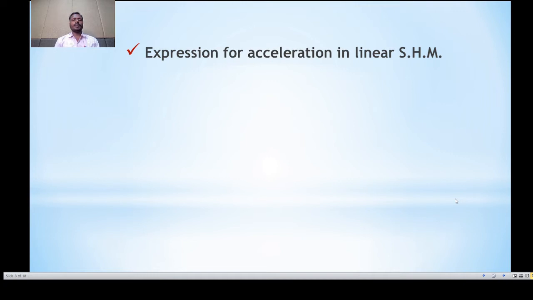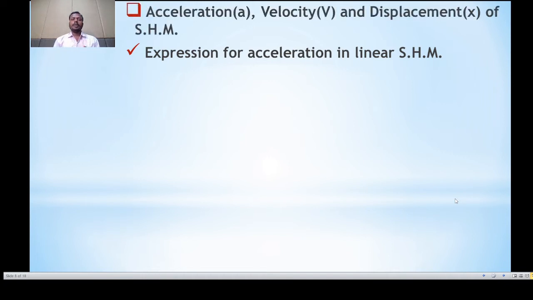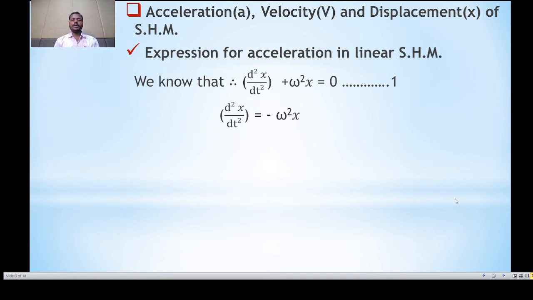Now the next point is expression for acceleration in linear simple harmonic motion. Also we discuss expression for the velocity and expression for the displacement. First of all, we discuss the expression for the acceleration. We know that the differential equation is d2x divided by dt square plus omega square x is equal to 0. Shifting omega square x toward the right hand side, we can write d2x divided by dt square is equal to minus omega square x.